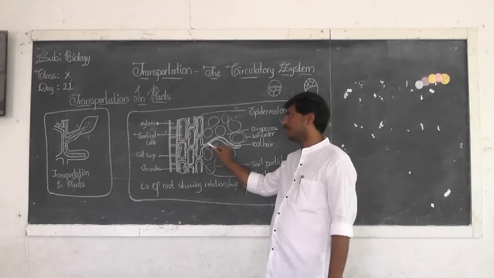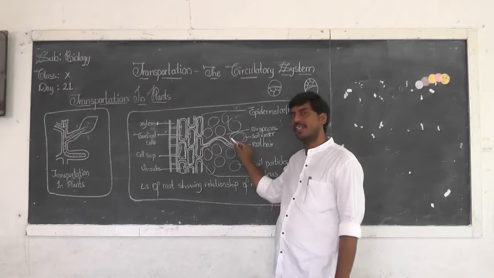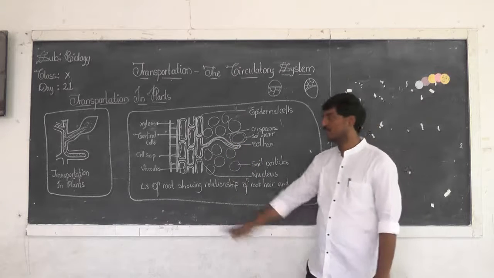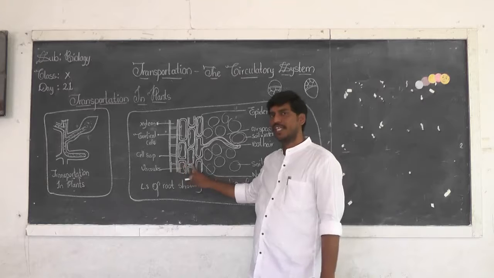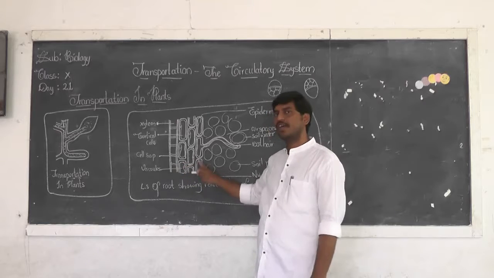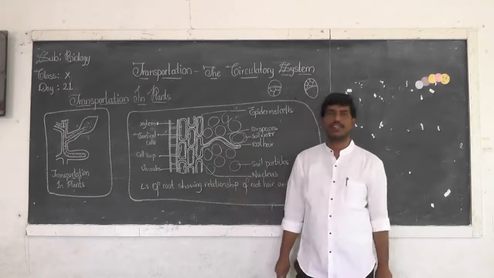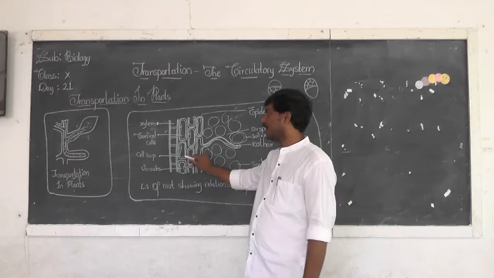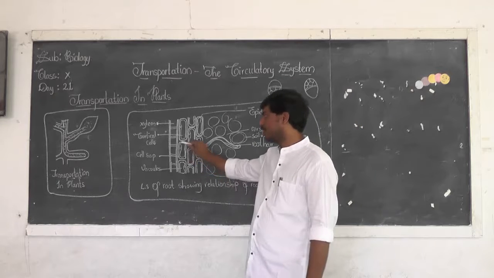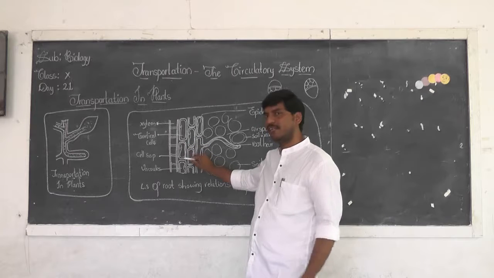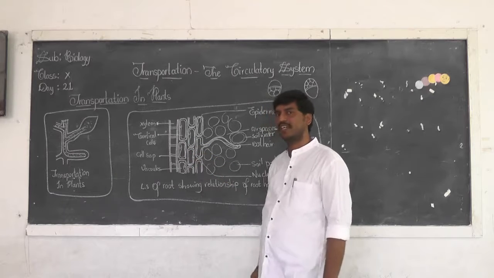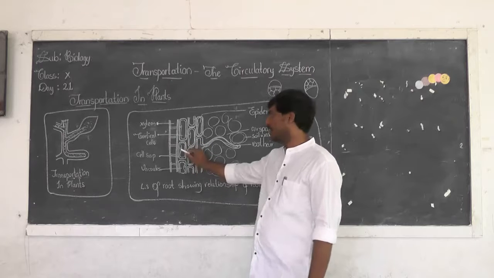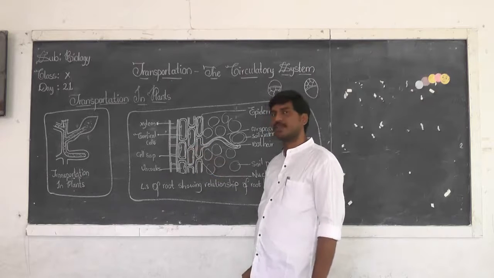And the epidermal cells give rise to fine hair-like structures which are called root hairs. So xylem, then next cortical cells, epidermal cells. From the epidermal cells, the root hairs are going to come out. You can see in the cells the cytoplasm is very sparse, a very little amount of cytoplasm is there, and this cytoplasm is towards the walls. You can see the nucleus present in the cytoplasm.